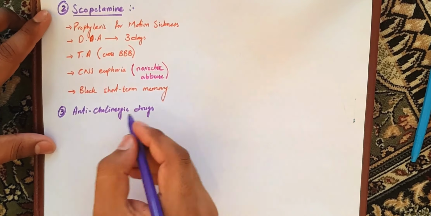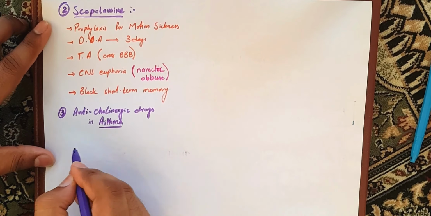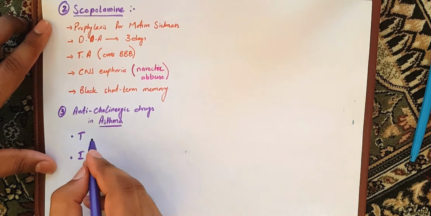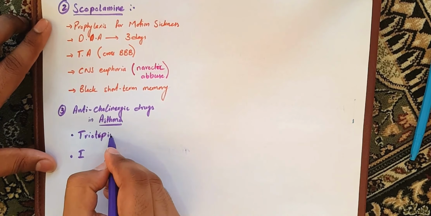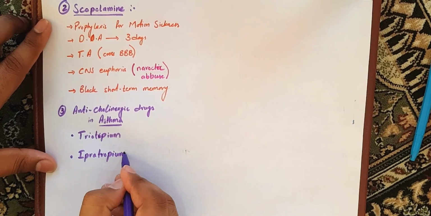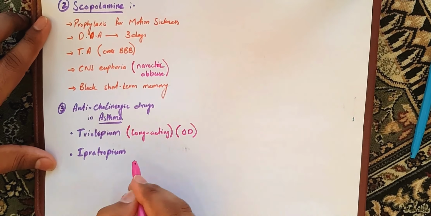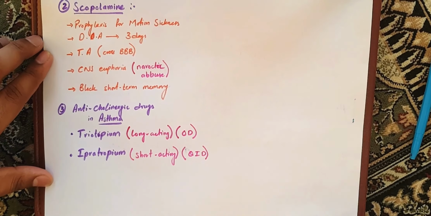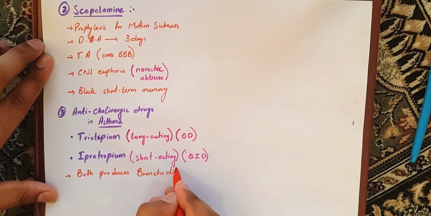Anticholinergic drugs can also be used in the treatment of asthma because they cause bronchodilation, providing relief to the patient immediately. Specific anticholinergic drugs used for this purpose are tiotropium and ipratropium. Tiotropium and ipratropium are basically the same kind of drugs. The only difference is the duration of action. Tiotropium is long-acting, while ipratropium is short-acting, which is used 4 times daily.